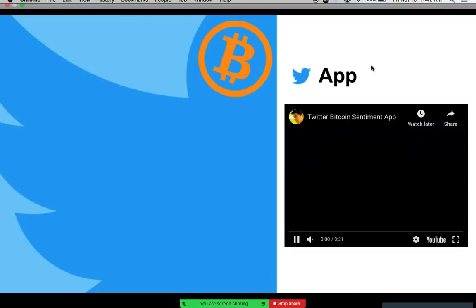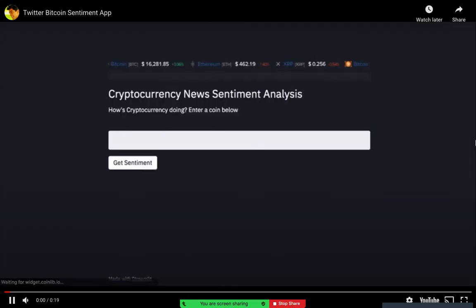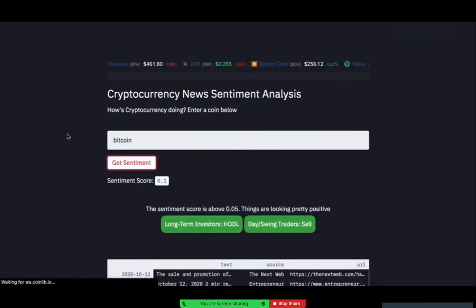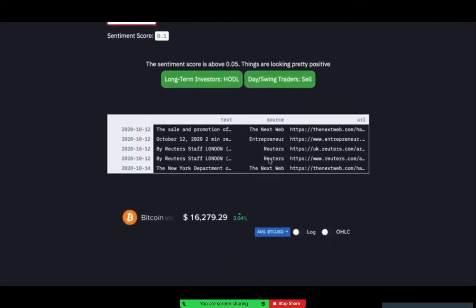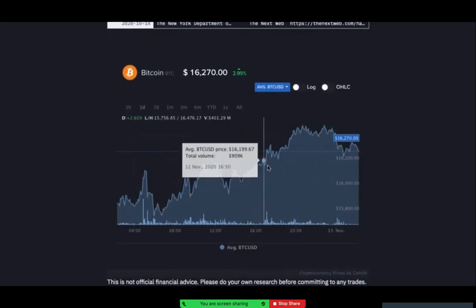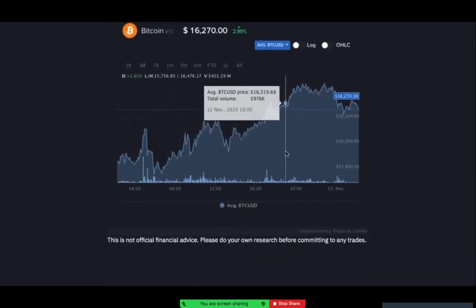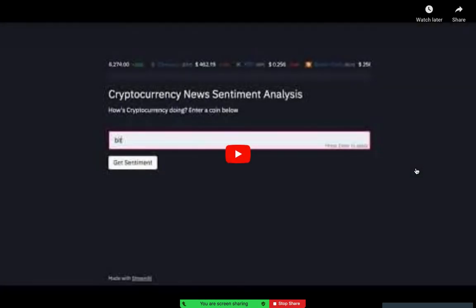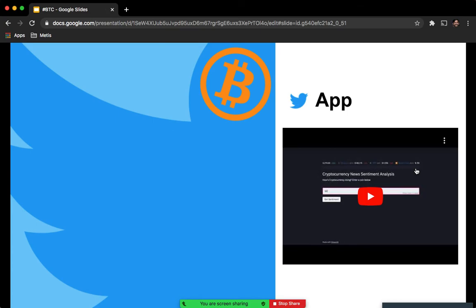Now I want to show you my app real quick. As you can see, the sentiment score is above 0.05, and long-term investors hold. There's a chart as well, and there are also articles up there. That was just a quick glance at my app.